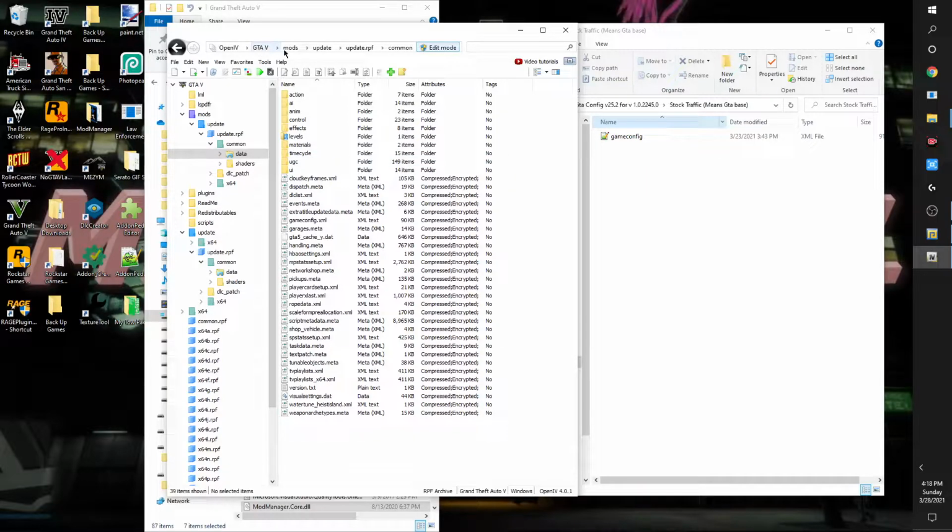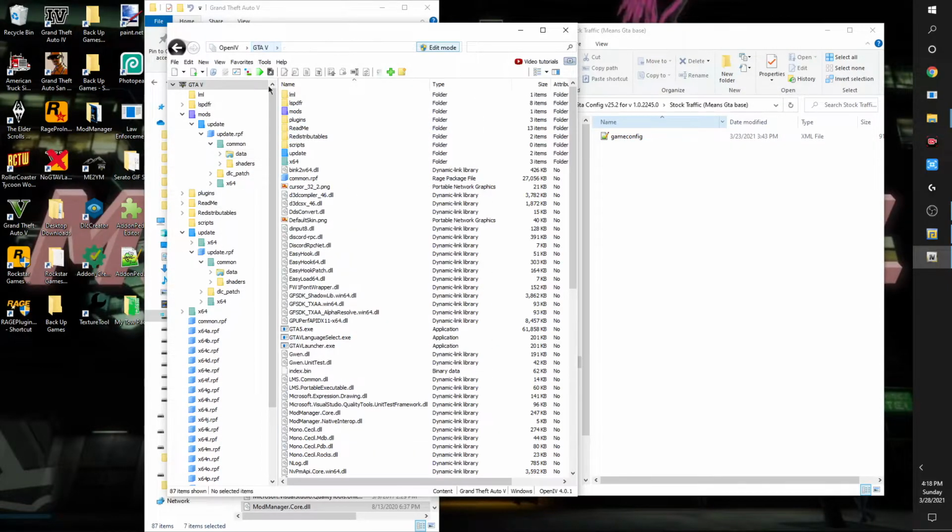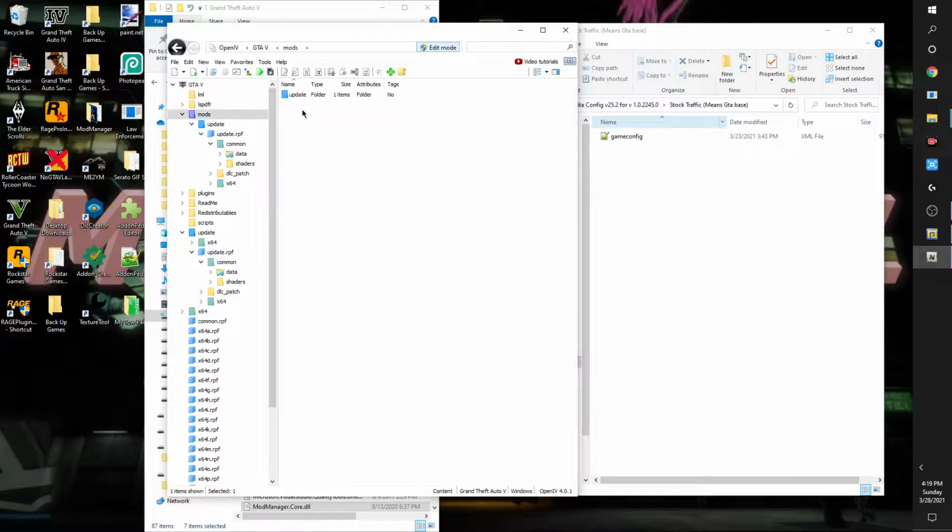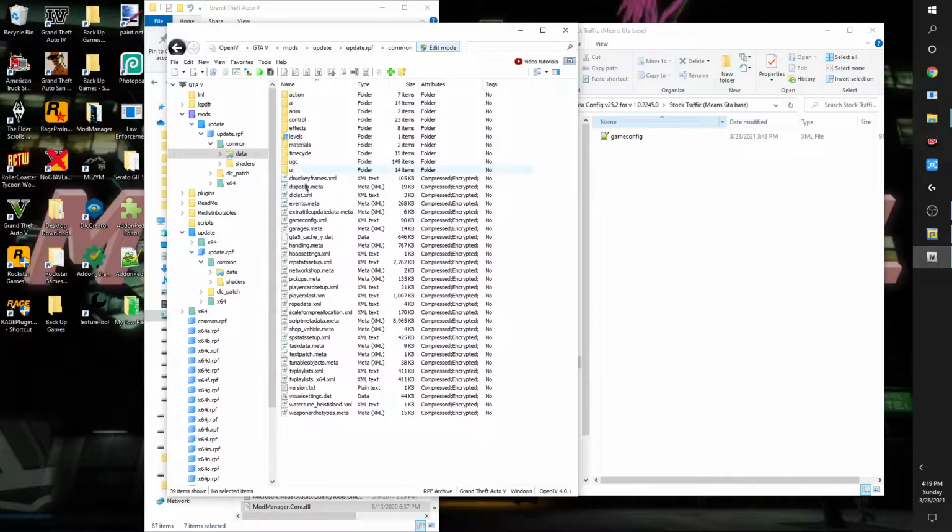So as you can see, now we are in the mods folder. Before, the location we were at was in the actual game files. Okay, so if you take a look, we go to GTA 5. So now when we go to mods, you'll see a folder. All right, so we have update RPF, common, data, game config. And now you can drag and drop right there. So now we have a better game config that should be able to handle the excessive DLC packs that we add to the game, if you do add more add-ons to the game. All right. So we're good with that. So we're going to close this out.